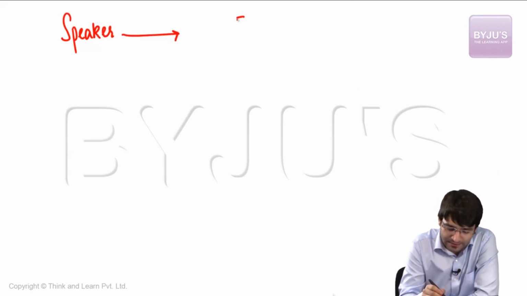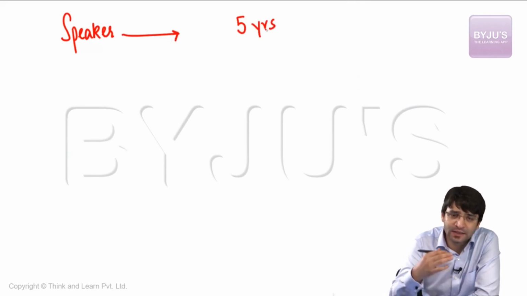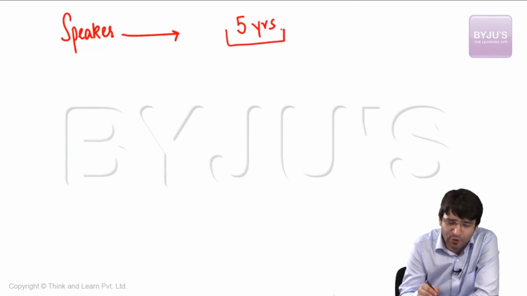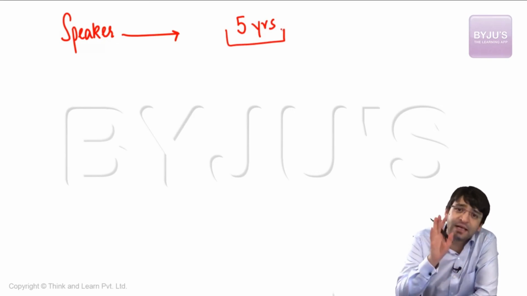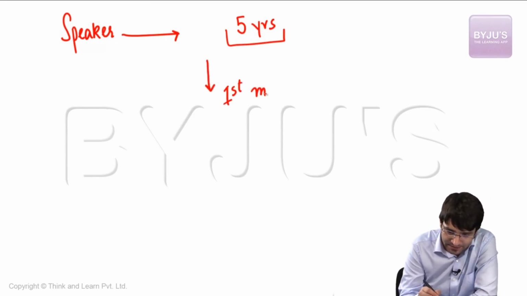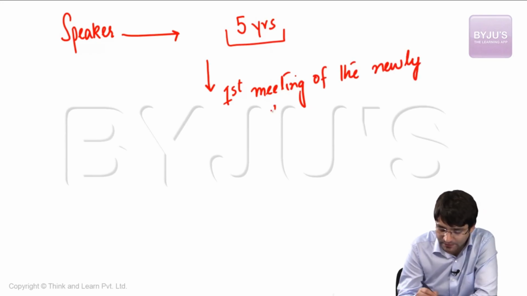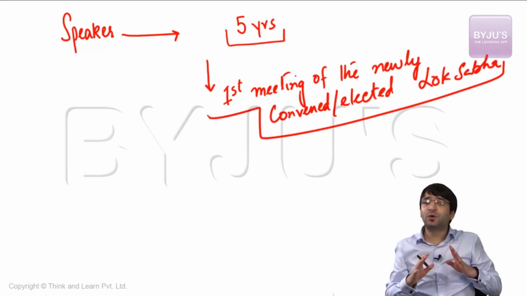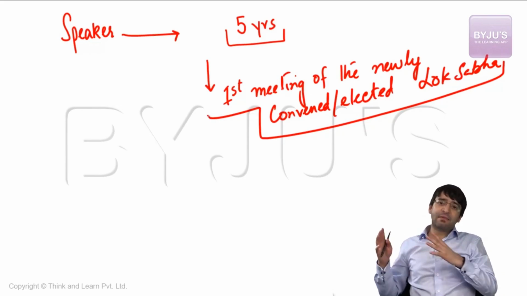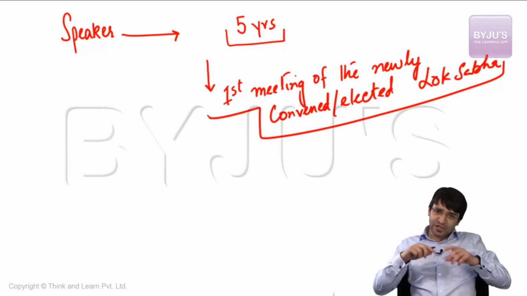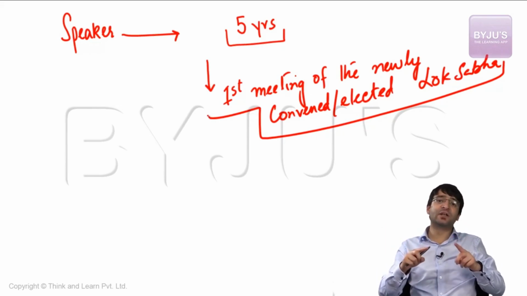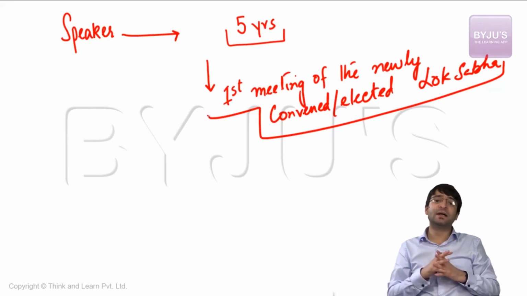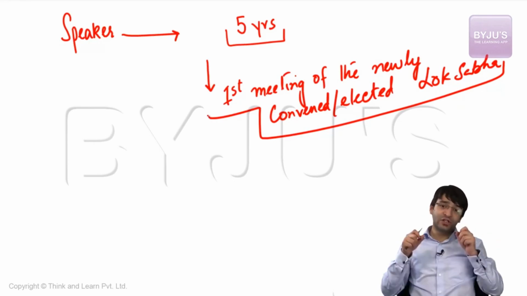One of the important points to remember regarding the Speaker. The normal term of the Lok Sabha is 5 years. When the 5 years are over and the term of the Lok Sabha expires, the term of all members of the Lok Sabha also expires, and they cease to remain members. But the Speaker continues to remain in her post till the first meeting of the newly elected Lok Sabha. That means the Speaker, unlike every other member of the Lok Sabha, does not vacate her post. She continues to remain in the post of the Speaker till the first session of the newly elected Lok Sabha. Unlike others, she does not resign from her office.